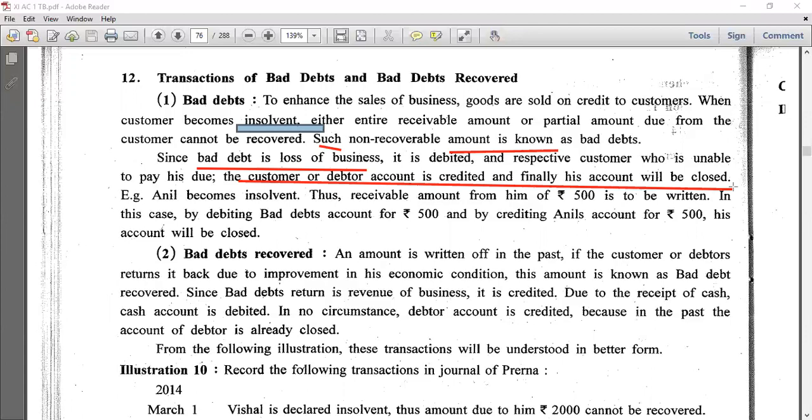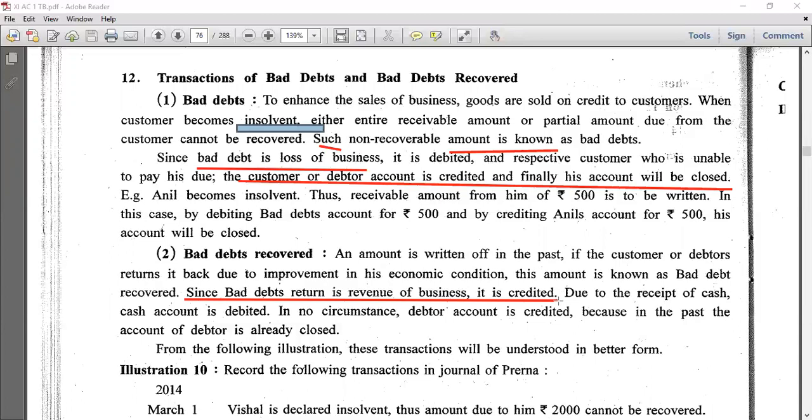Now, what is bad debt recovered? An amount written off in the past, if the customer or debtor returns it back due to improvement in his financial or economic condition, this amount is known as bad debt recovered. Since bad debt recovered is a revenue for business, it is credited. As I said, it's an income, so it's revenue for business. Due to the receipt of cash, cash account is debited.